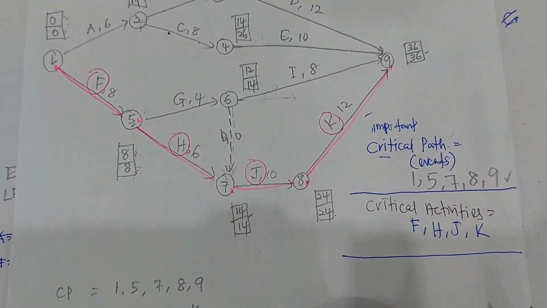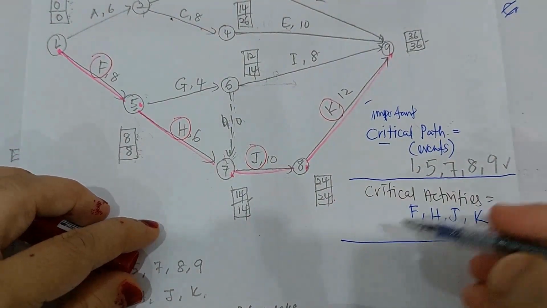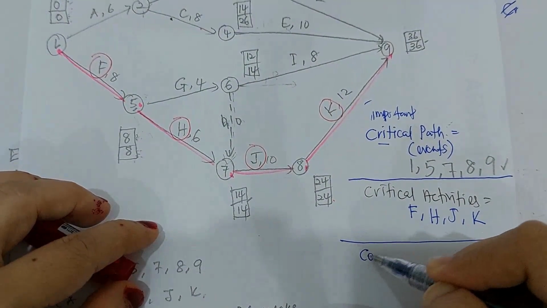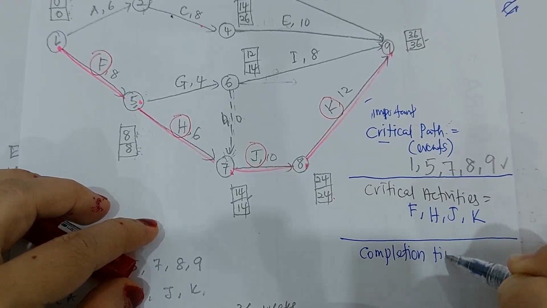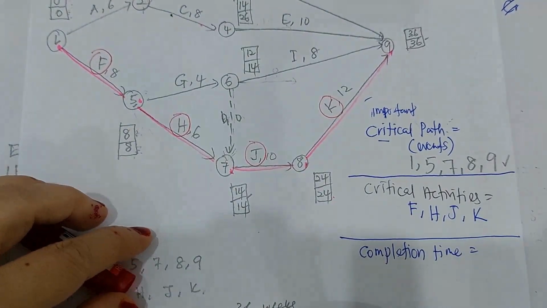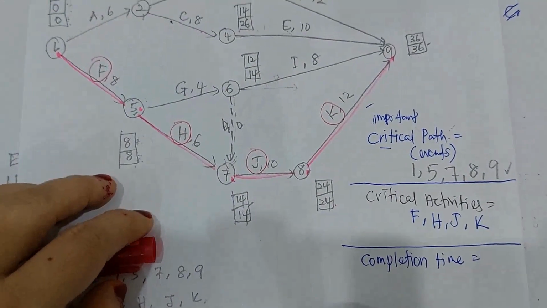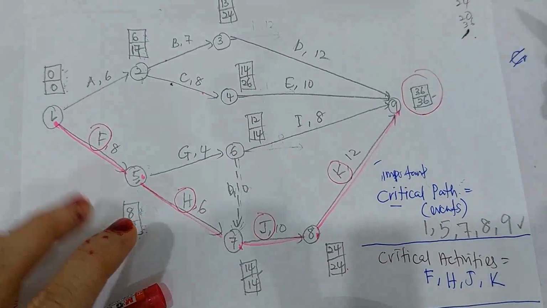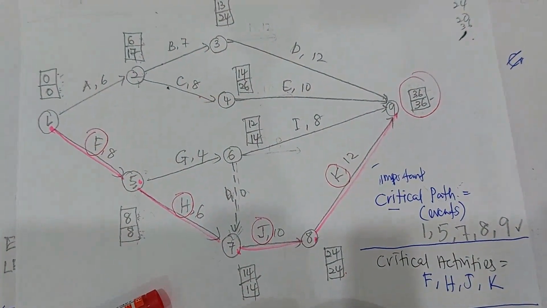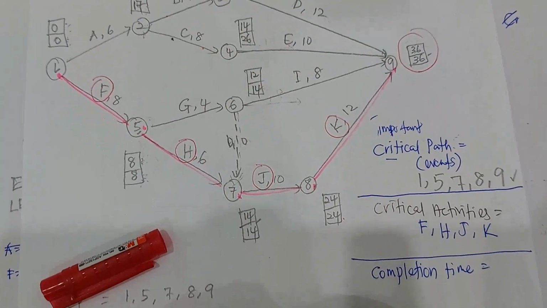And lastly is, okay, determine the completion time of the project. Bilakah masa projek ni akan tamat? So determine the completion time of the project. It is very simple and straightforward. Whatever you have in your last node at your last event, that number will be the answer for your completion time.